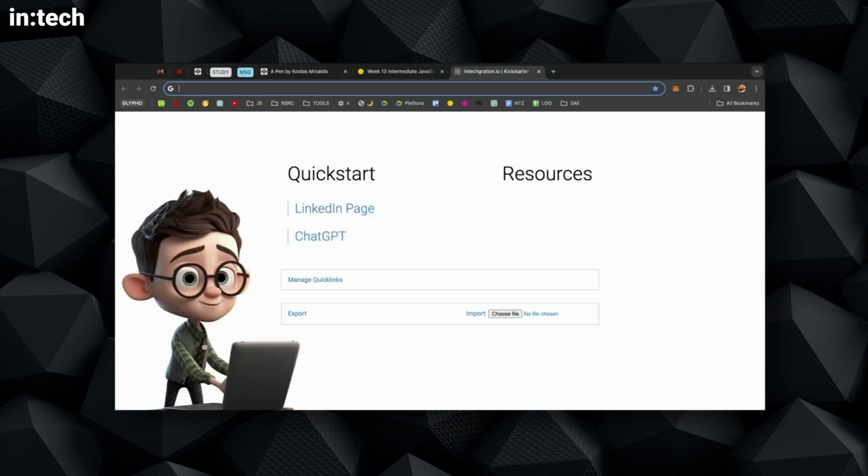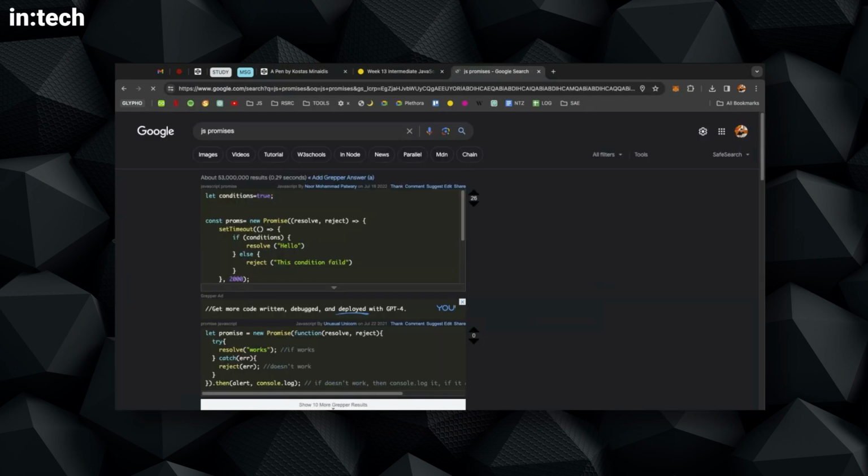Let me give a tip that we've already mentioned a couple of times. Whenever you're up against some new concept, especially a difficult concept in computers, I suggest that you try Googling. Doesn't work all the time, but if you search Google for, let's say, JavaScript promises, it's nice to start with images.